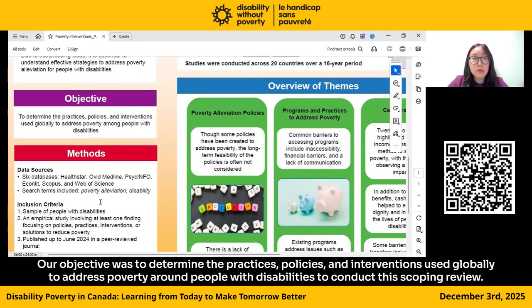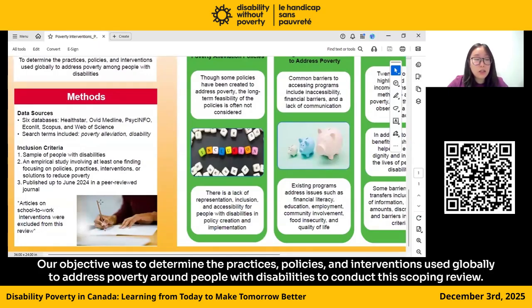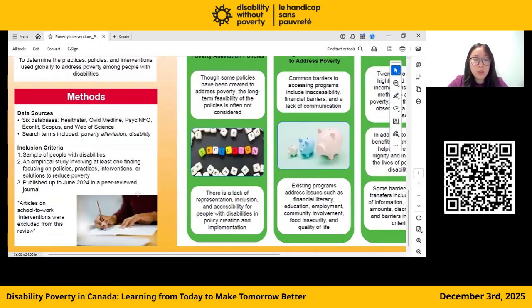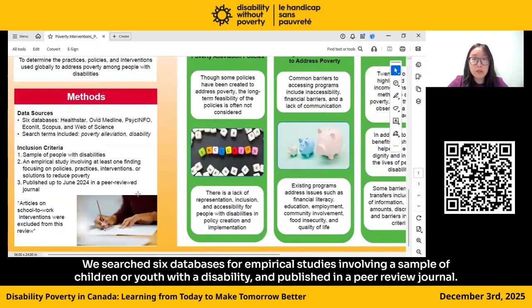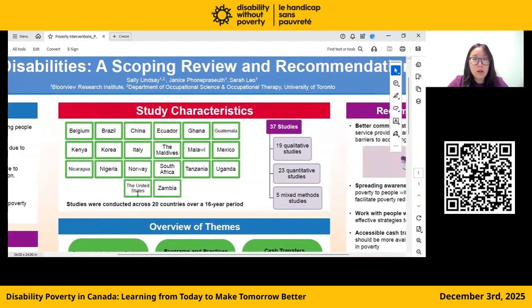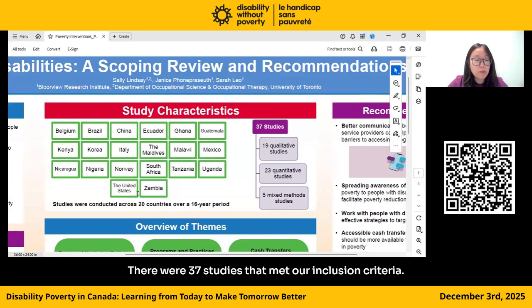Our objective was to determine the practices, policies, and interventions used globally to address poverty among people with disabilities. To conduct this scoping review, we searched 6 databases for empirical studies involving a sample of children or youth with a disability and published in a peer-reviewed journal. There were 37 studies that met our inclusion criteria. Studies were conducted across 20 countries over a 16-year period.